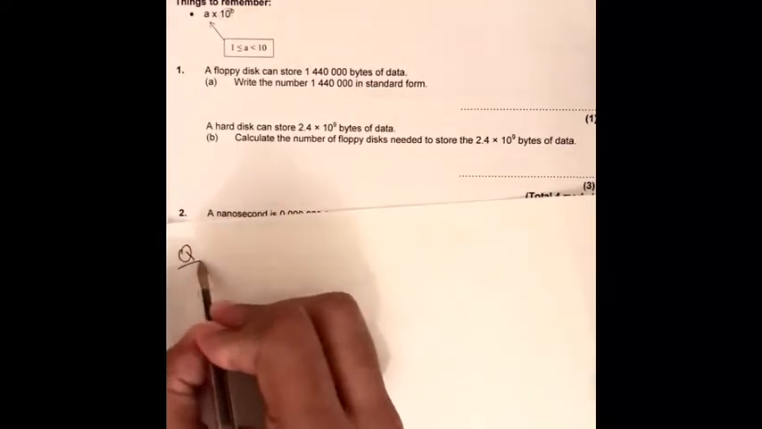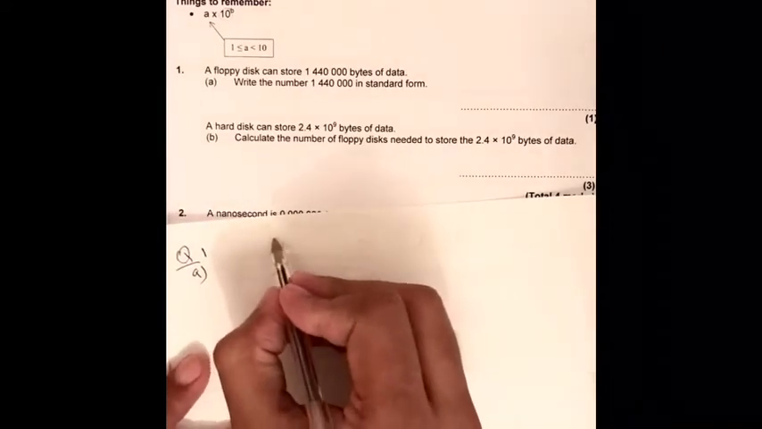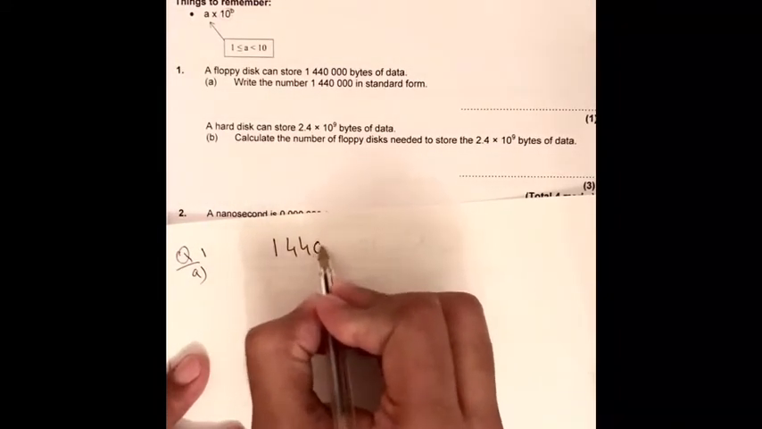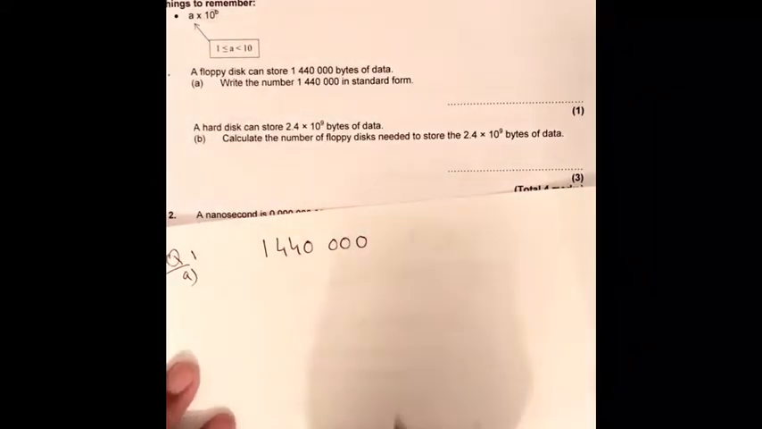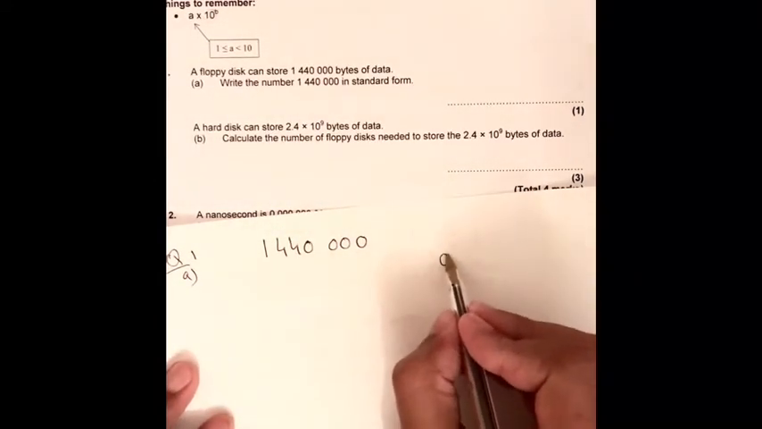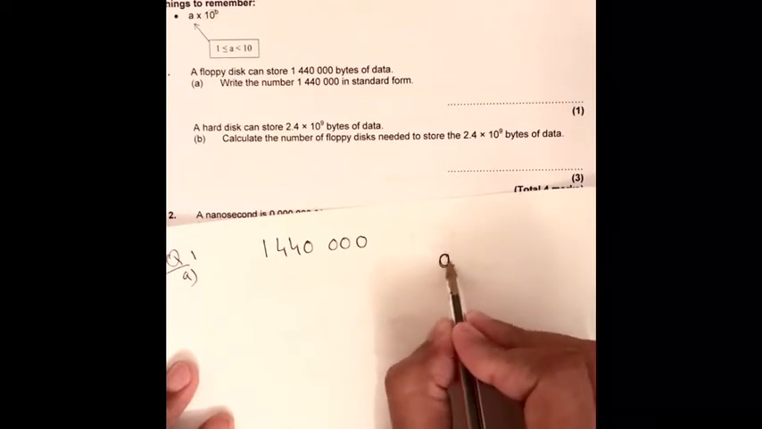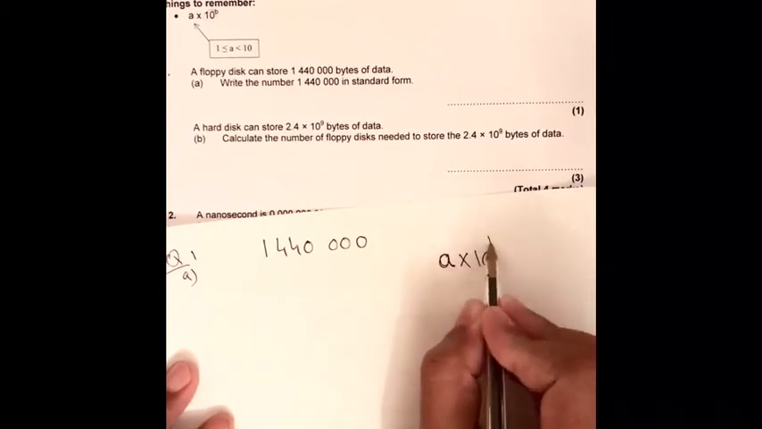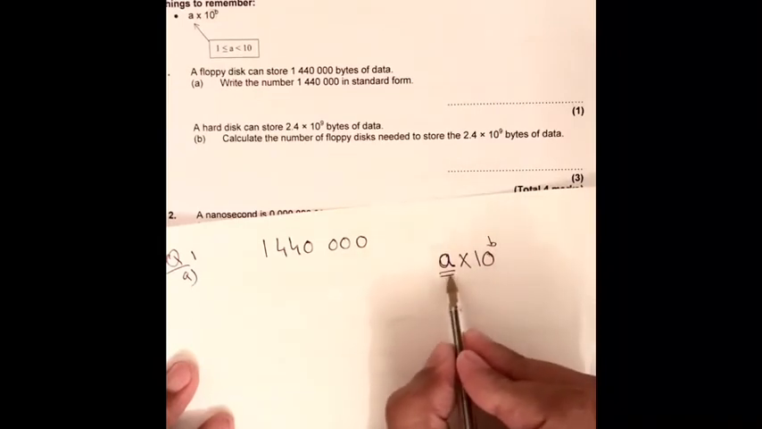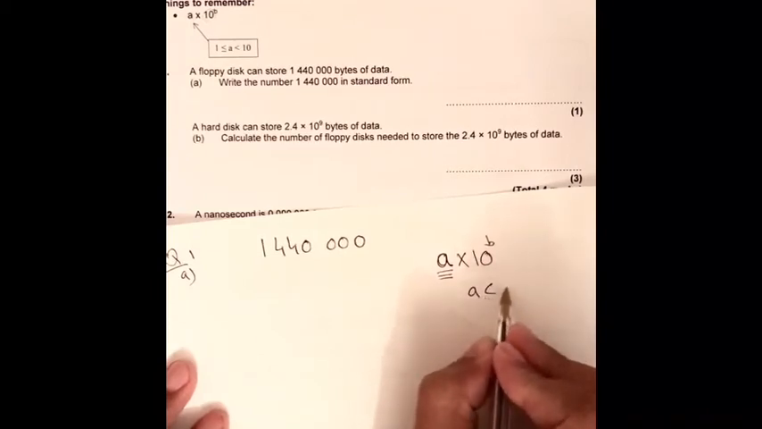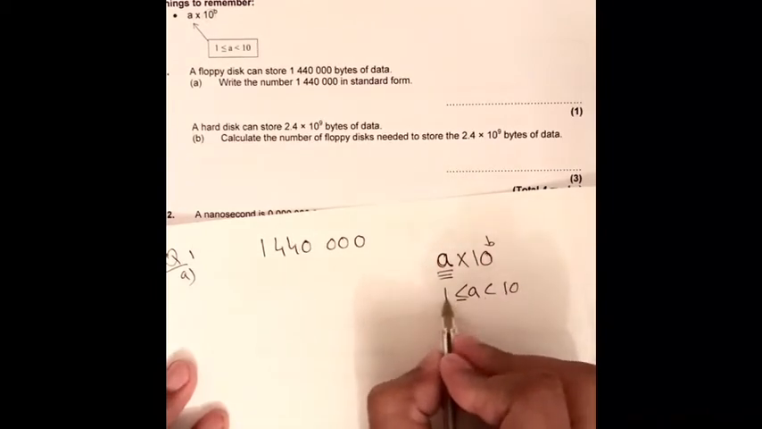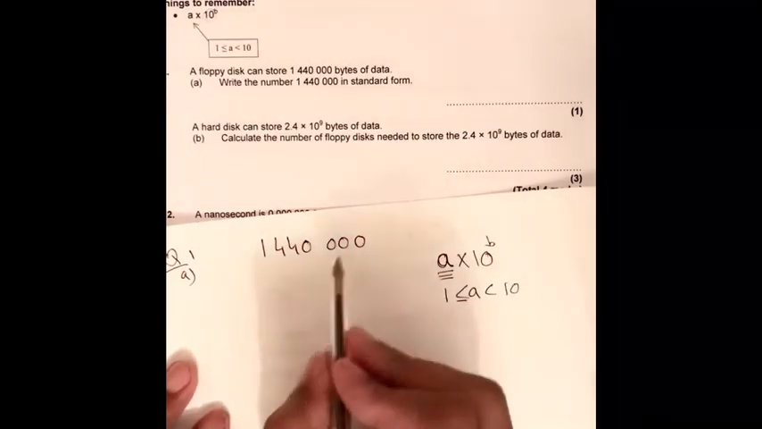This is our question number 1, part A. We got the value 1,440,000. Now we have to convert that into standard form, and we know what standard form is: a number A times 10 to the power of something. We have to find A first of all, and as you know, A lies between 1 and 10.